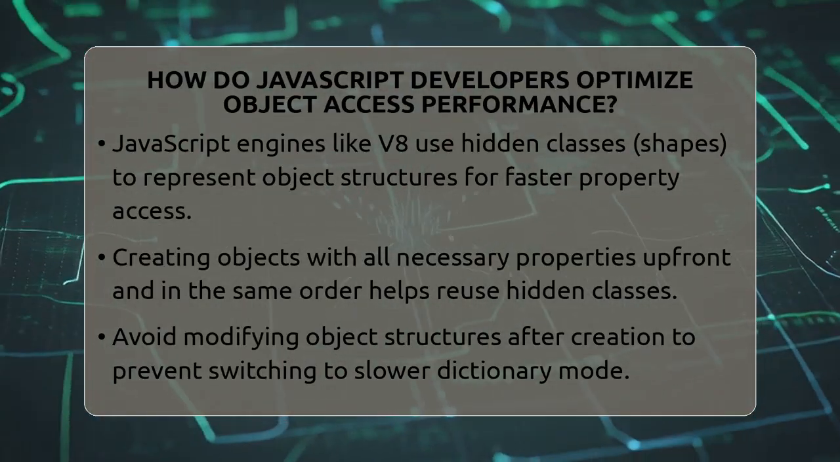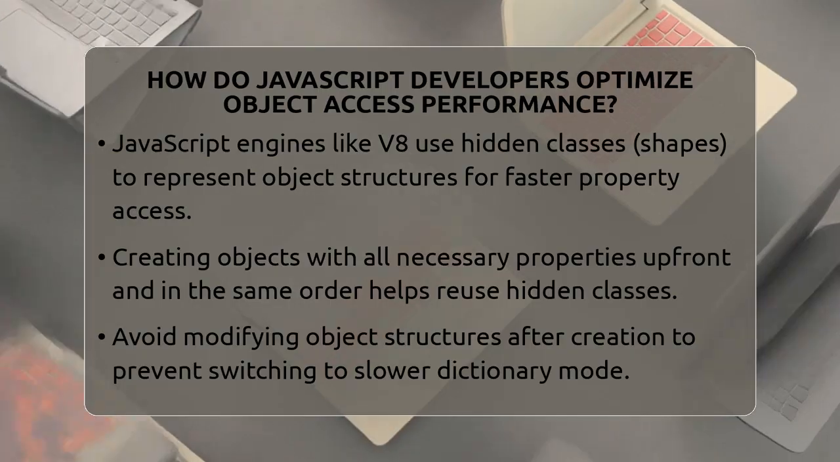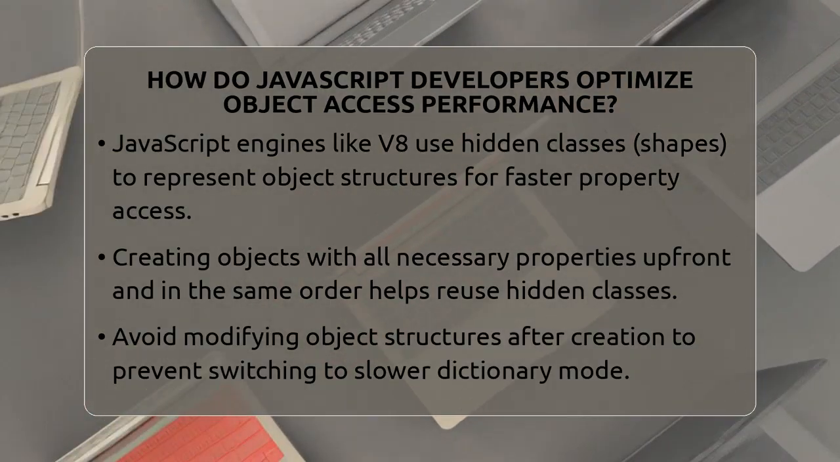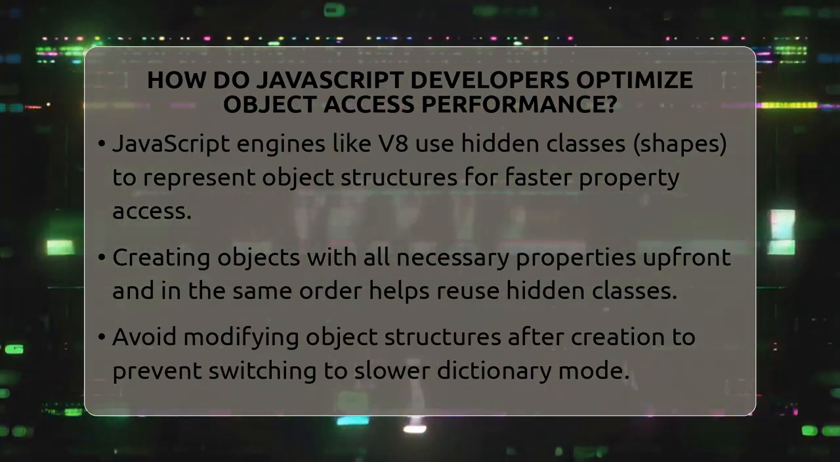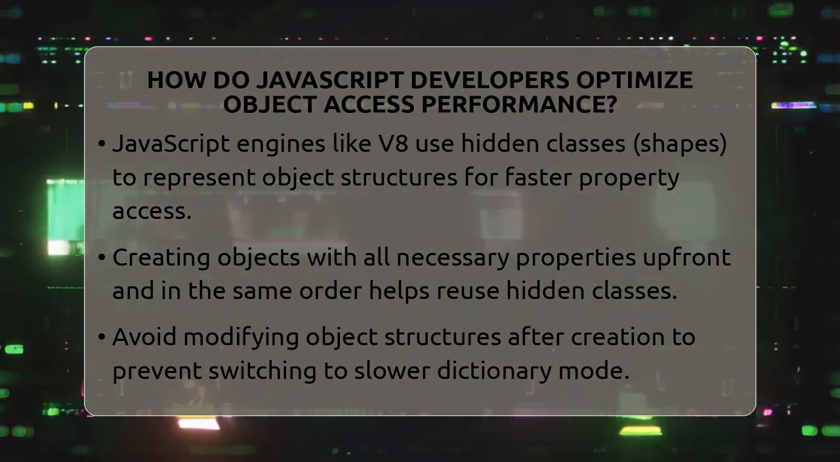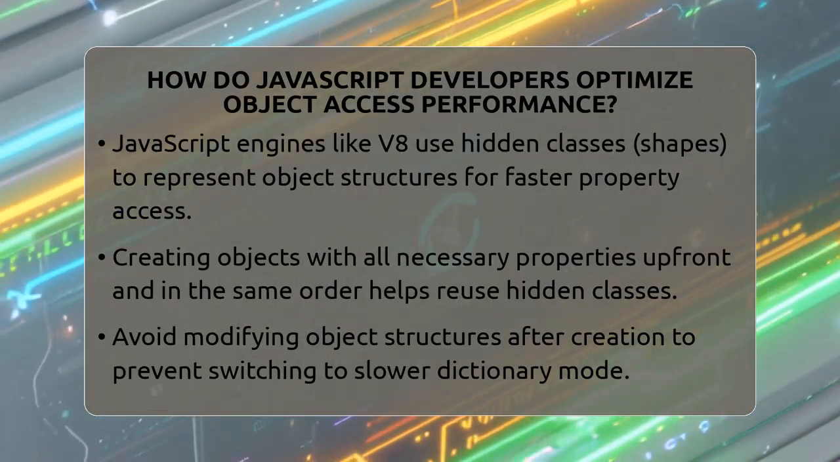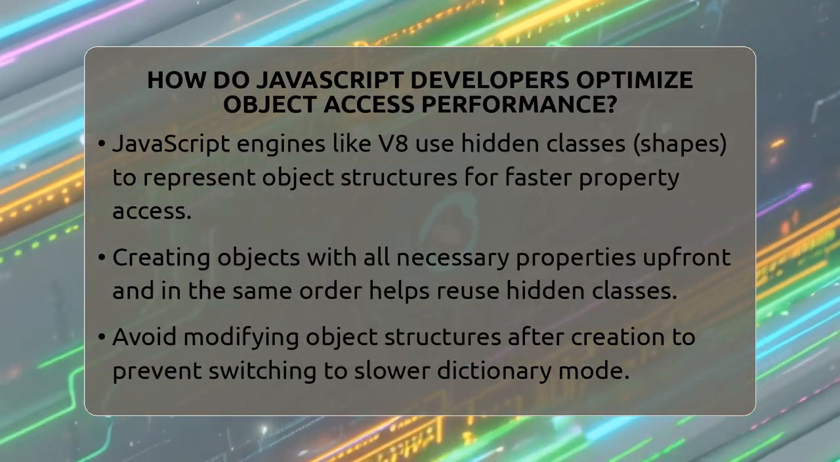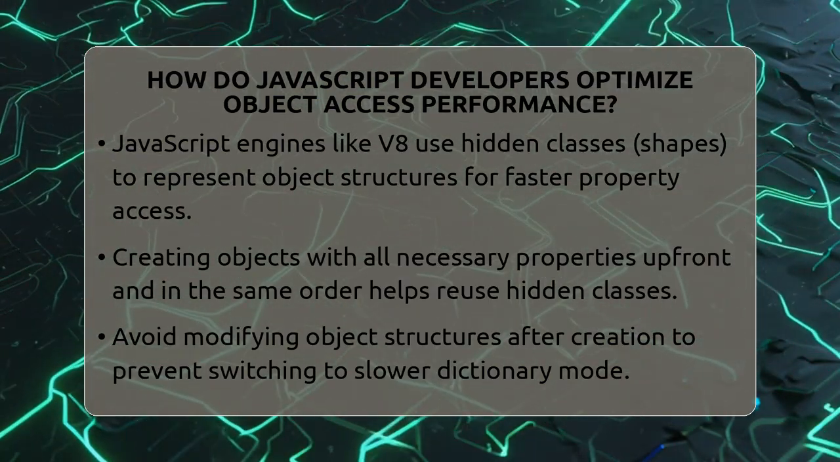How do JavaScript developers optimize object access performance? Imagine trying to find your keys in a cluttered drawer versus a neatly organized one. The same idea applies to how JavaScript engines handle objects. When you write code that accesses object data efficiently, your programs run faster. Let's look at how developers make that happen.